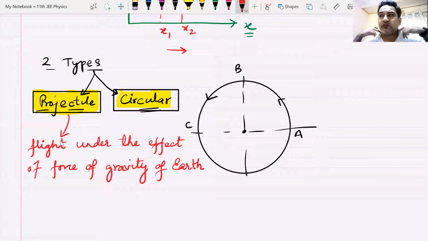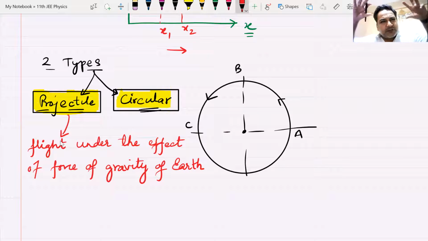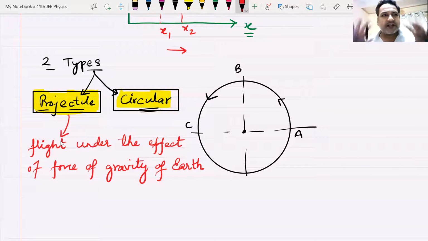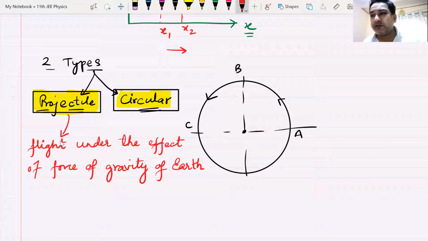Think about all those satellites that are moving around Earth, the International Space Station, small satellites that all the countries have put, that give us all the weather updates, that give us your GPS coordinates in your mobile phone signals, everything through satellites. All those satellites are nothing but what?